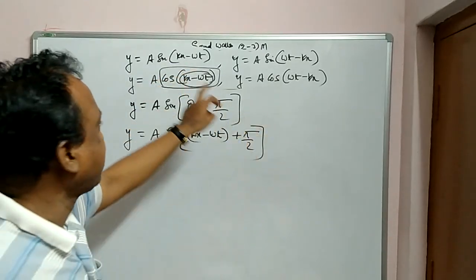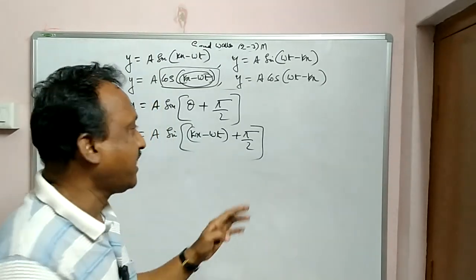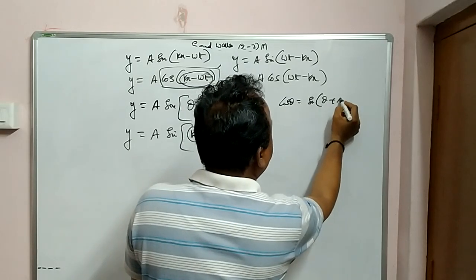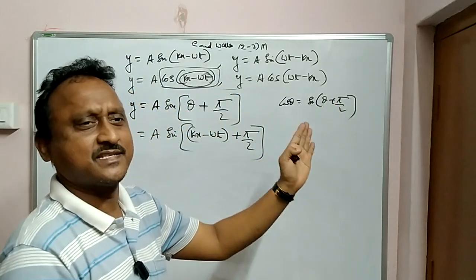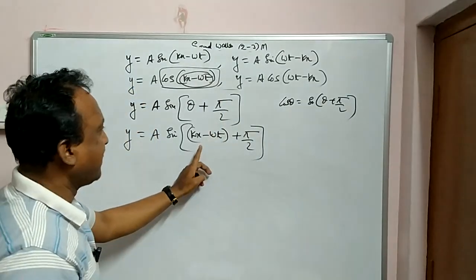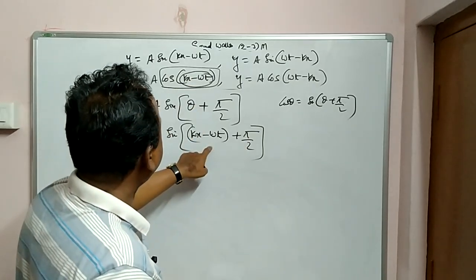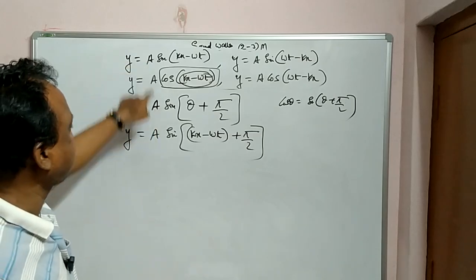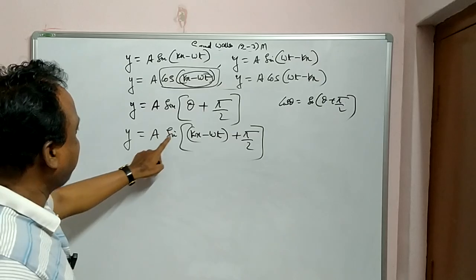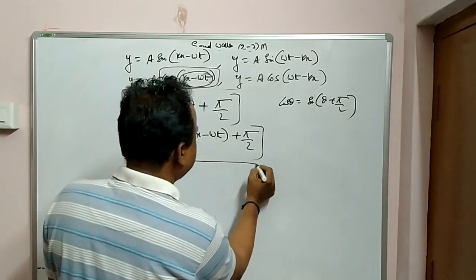Now I converted the equation A cos(kx minus omega t), just now I told you as cos theta. Cos theta, how can you write? See, cos theta I can write as sin(theta plus pi by 2). Sin(90 plus theta) in the second quadrant is cos theta, and of course positive there. So in the same way, sin(theta plus pi by 2), theta being kx minus omega t. So now you observe the equations, first one and second one. First is A sin(kx minus omega t) and this one is A sin(kx minus omega t plus pi by 2). So this is the phase.